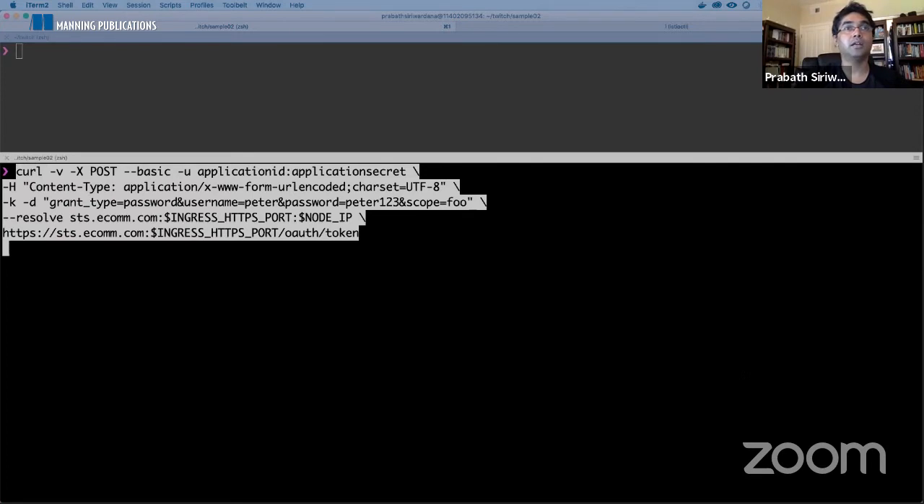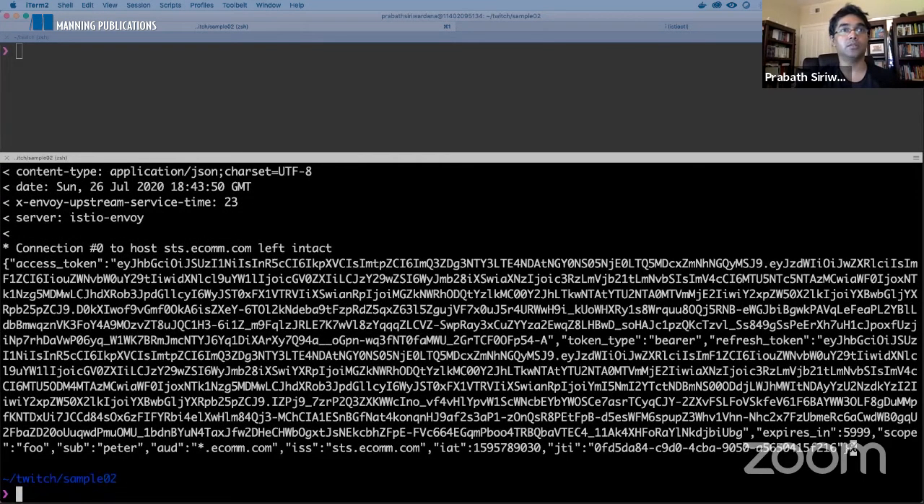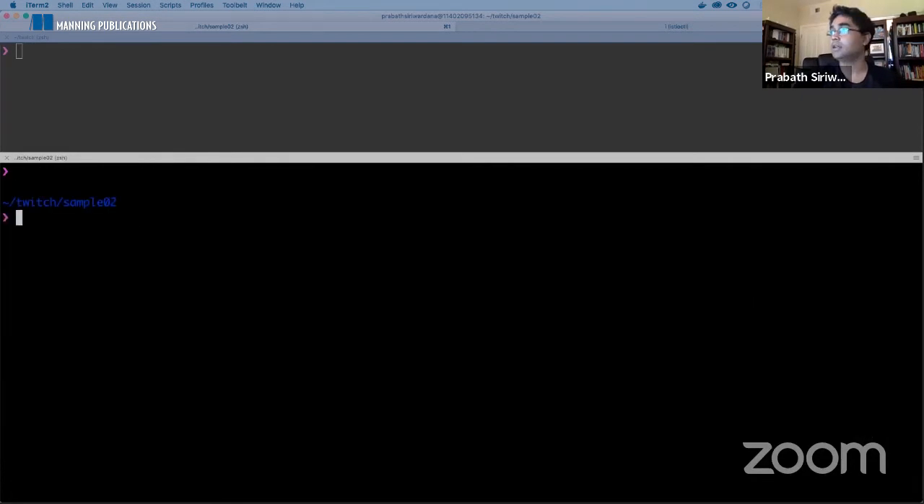Here I'm using a curl command, same curl command I used before to get a token from the STS, but I am accessing this through the Istio ingress gateway, right? So here I have environment variables defined for the ingress HTTPS port and the node IP, and here I am using a domain name called sts.ecom.com, and I am resolving it to this particular IP and the port. Right? So let's run this one. Okay, so now this returned me a JWT.